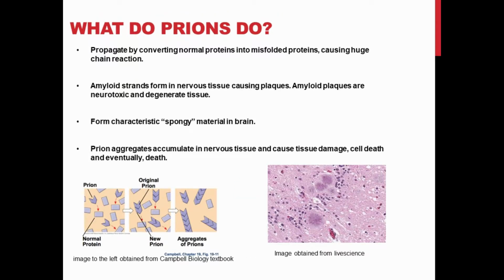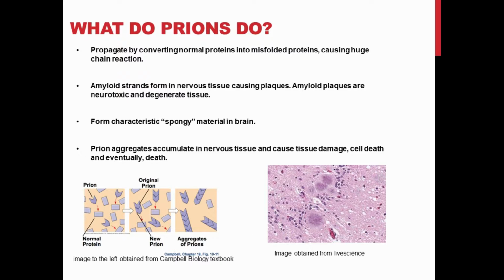So how do prions work? Basically, prions work by acting as a template to misfold normally folded proteins. This causes a huge chain reaction because those misfolded proteins can now cause other proteins to misfold as well. So this causes amyloid strands to form within the brain, and those amyloid strands then form plaques which then accumulate.